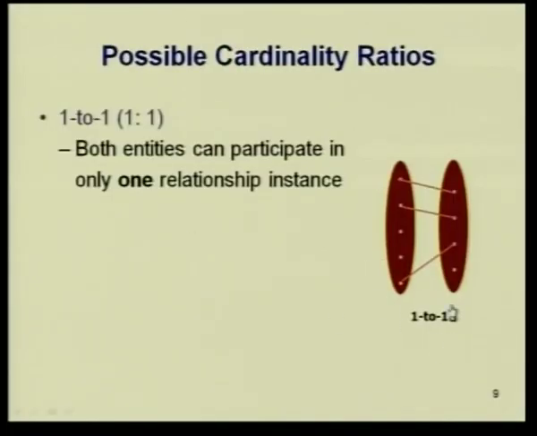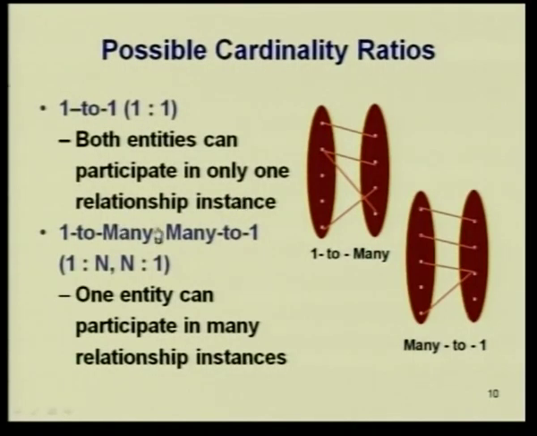Please note that this is dependent upon the semantics of your application. So, let us look at what the possible cardinality ratios are before we go and apply them to an example. Let us take the 1:1 mapping, that is, both entities can participate in only one relationship instance.